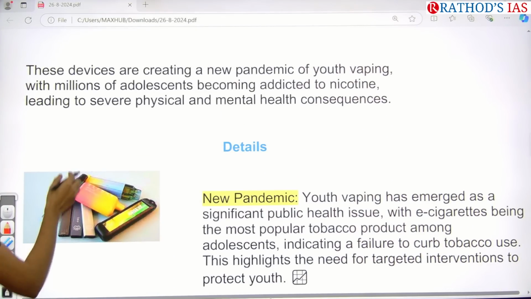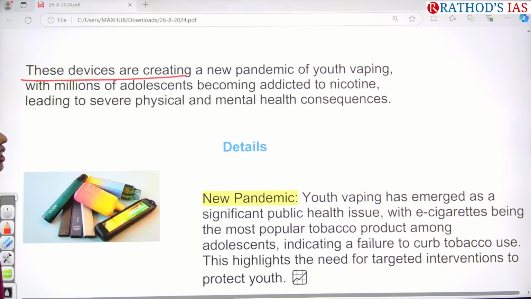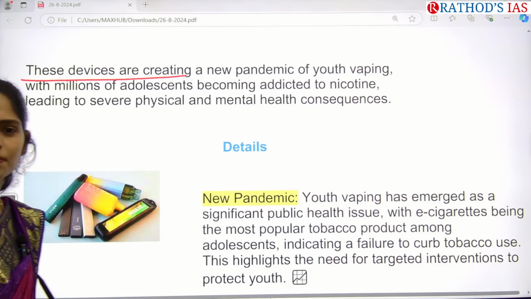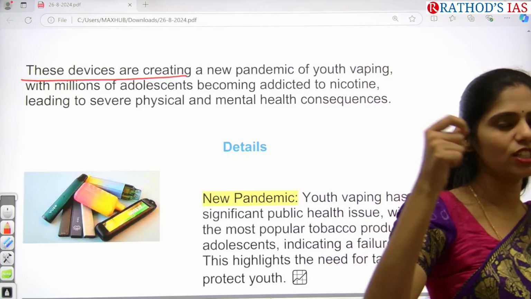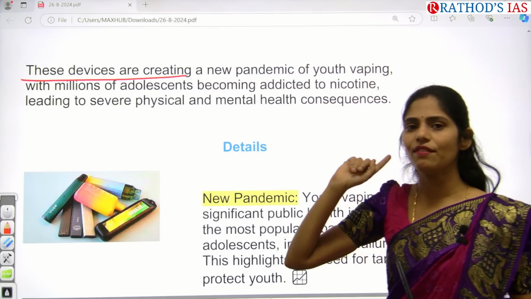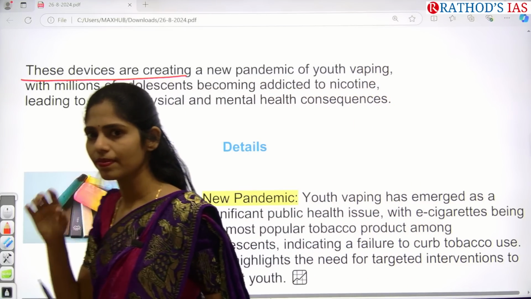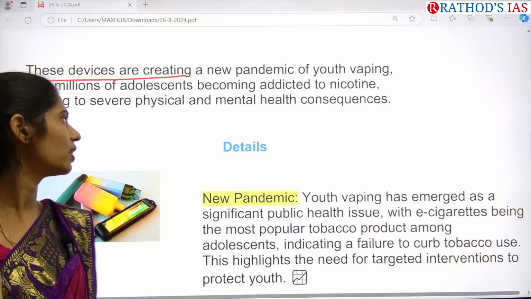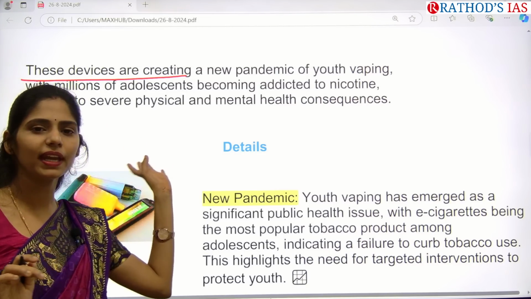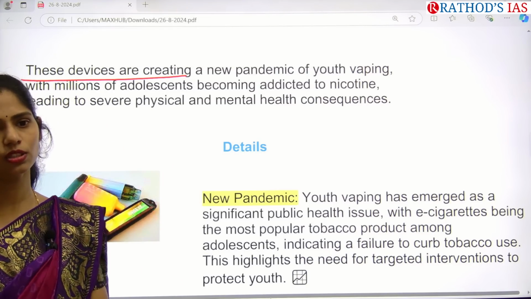So now this article is saying that these devices are creating a new pandemic of youth vaping, with millions of adolescents in India addicted to nicotine. So what is this nicotine? One of the active components in the cigarette, which, if you are taking it, will directly have an impact on your nervous system. Yes, in tobacco the main component is called nicotine. And because of this nicotine, we get physical as well as mental health consequences.